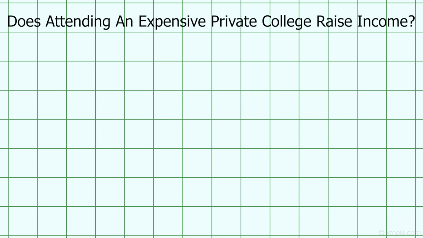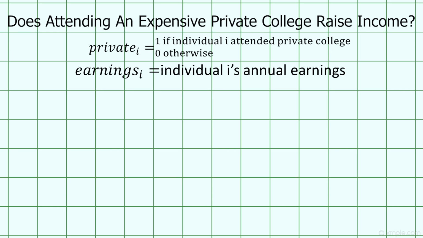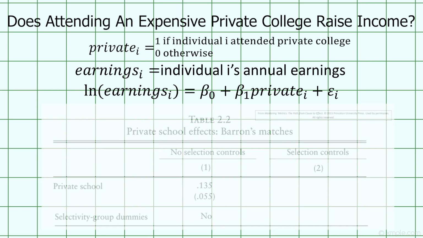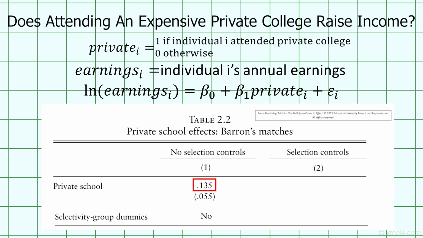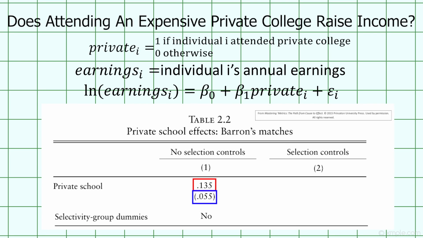Let's say we have two variables, one indicating whether or not an individual attended a private college, and another one indicating a person's earnings. If we run a simple linear regression with the natural log of earnings as the dependent variable and private schooling as the independent variable, then we get an estimated coefficient of 0.135 with a standard error of 0.055, resulting in a huge t-statistic of 25. People who attend private schools definitely earn more money than people who attend public schools. But does attending private school cause a person to earn more?